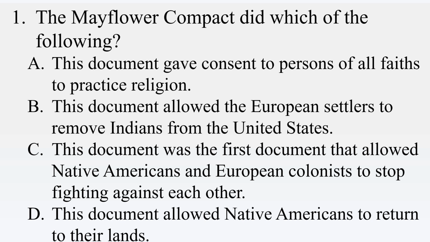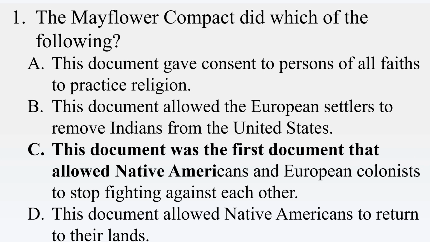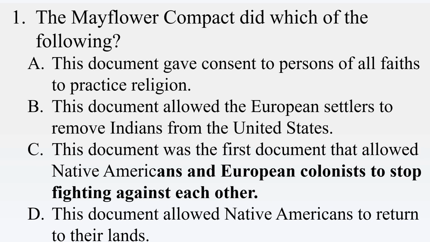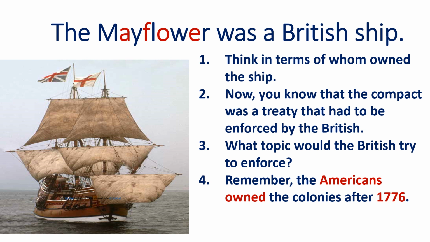Well, if you answer this, remember what the Mayflower Compact was. And let's go over what your answer is. Your answer is actually C, because we have to talk about the Mayflower. Keep in mind, the Mayflower was a ship, and it was a British ship that went from Britain over to Cape Cod, Massachusetts, and you can read the rest of these on your own.